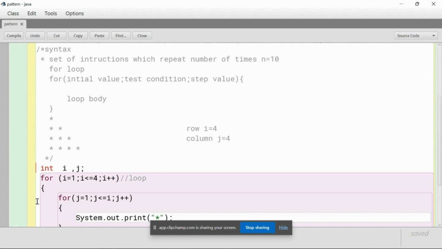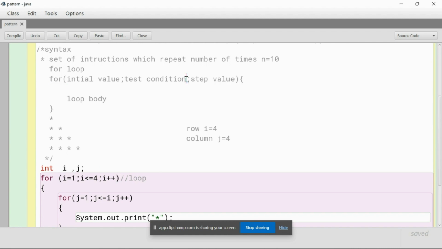The initial value is not hard to find. How can I find the initial value? Just analyze it. In row number one we have only one asterisk, so the initial value should be one. So I'm going to give the initial value as one.